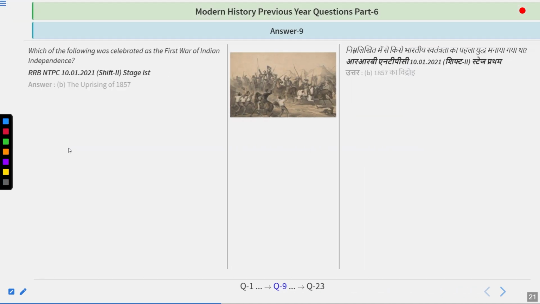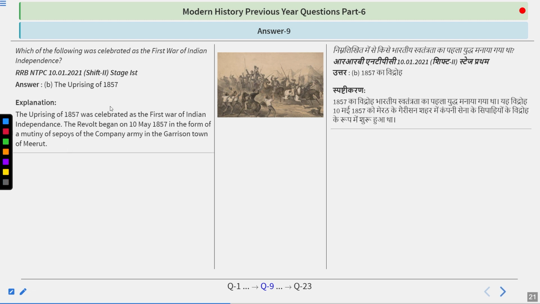The answer is Uprising of 1857, which was celebrated as the first war of Indian independence. The revolt began on 10th May 1857 in the form of a mutiny of sepoys of the company army in the garrison town of Meerut. So do remember the answer is Uprising of 1857, and it is termed as the first war of Indian independence. This name was given by V.D. Savarkar, that is Vinayak Damodar Savarkar, also known as Veer Savarkar.